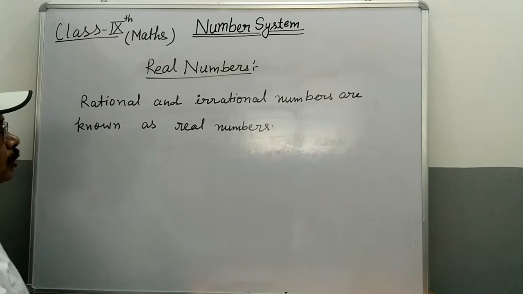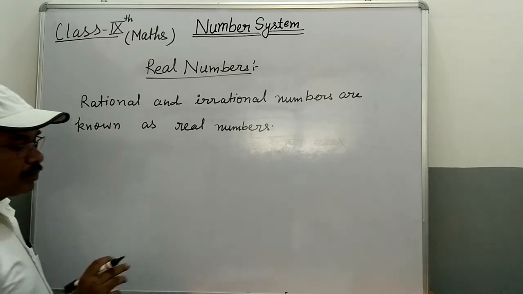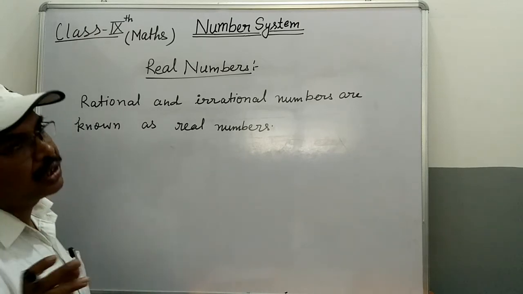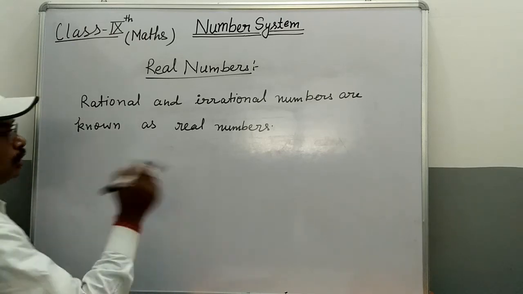Students, the set of rational and irrational numbers is called real numbers.